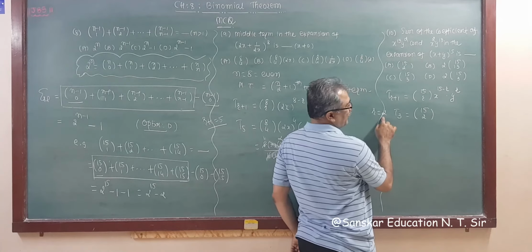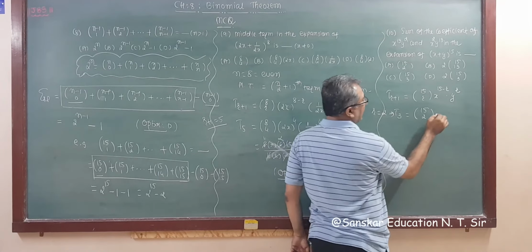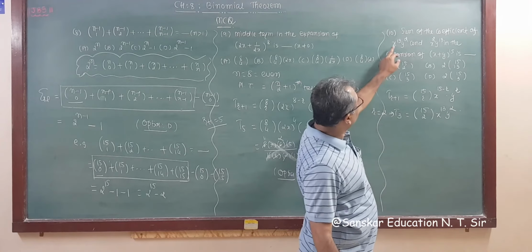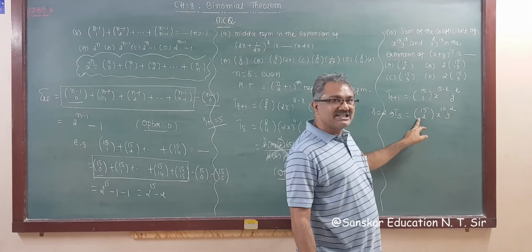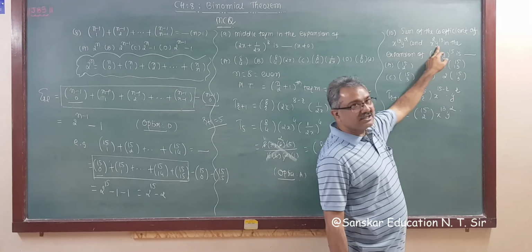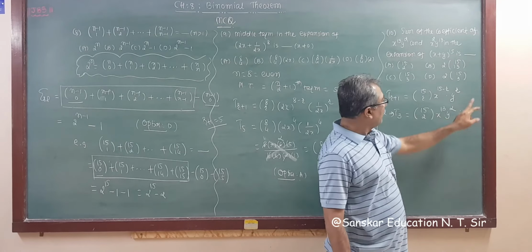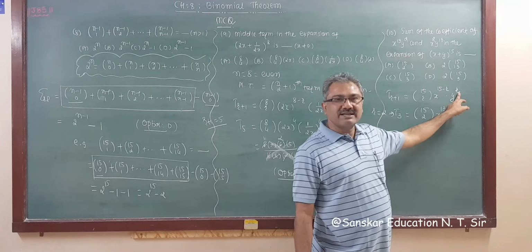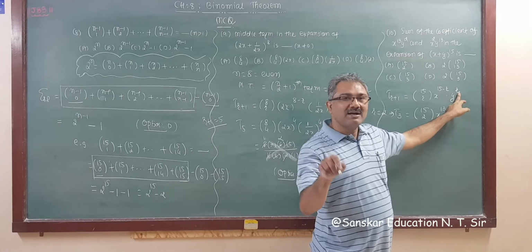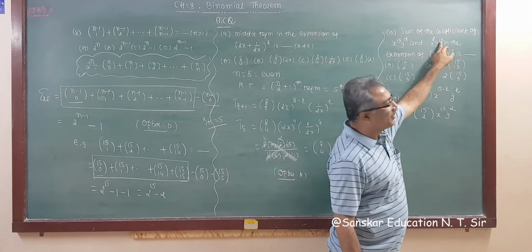R is 2, right? This implies x raised to 13 y square. So what is the coefficient of x raised to 13 y square? It is 15C2. We have to take the sum of this term and this term. So for this y raised to 13, what should we take? What should r be? It will be 13, because we want the y power